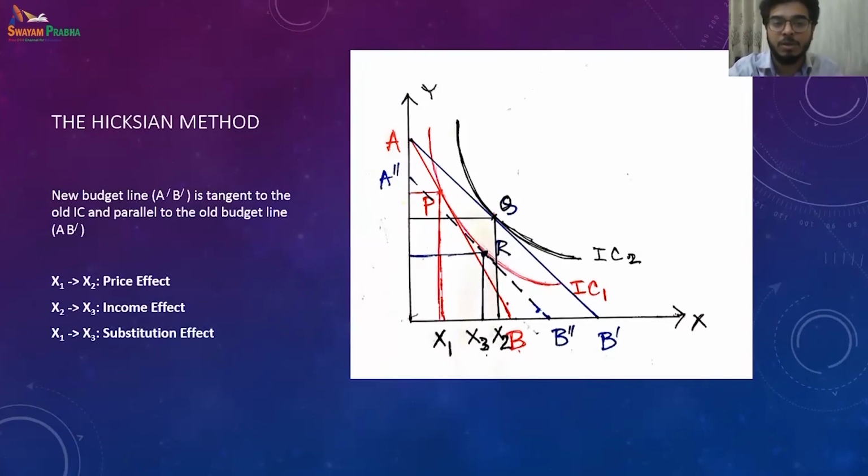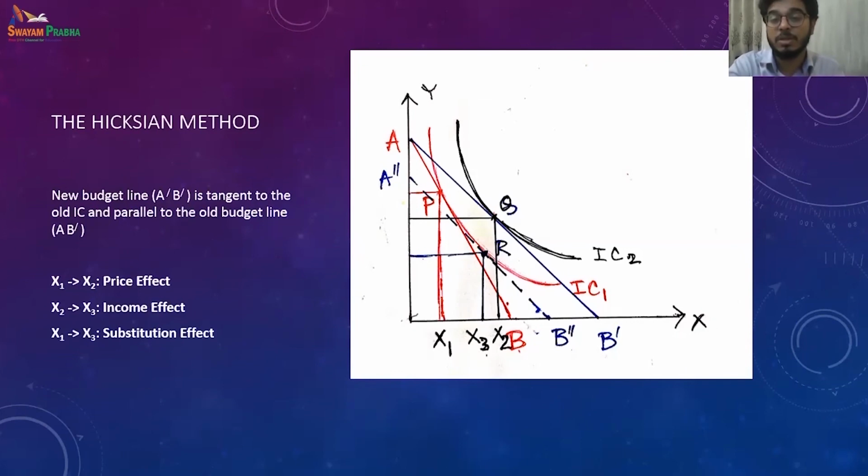What we see over here, A double prime B double prime, is my new budget line, and it has to be tangent to the previous indifference curve, right? Naturally you will get a new equilibrium. Why? Because the slope Px by Py has changed for the budget line.